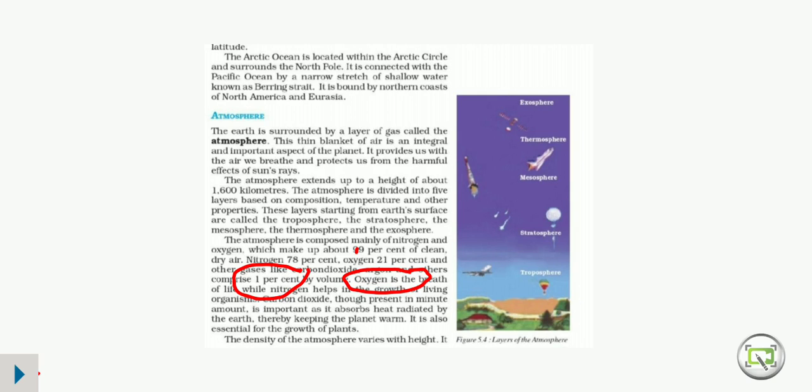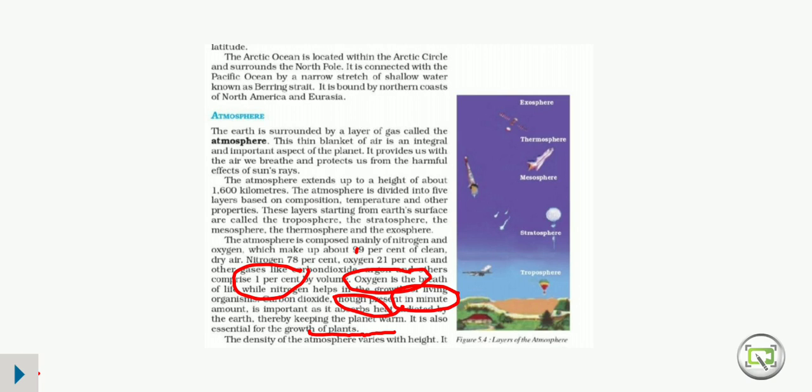They are saying that carbon dioxide is present in our atmosphere in a minute amount, and this amount is essential for our earth. It should be balanced. Carbon dioxide absorbs heat from the atmosphere, that is, it absorbs the heat that is emitted by earth, and then it helps to keep our planet warm.